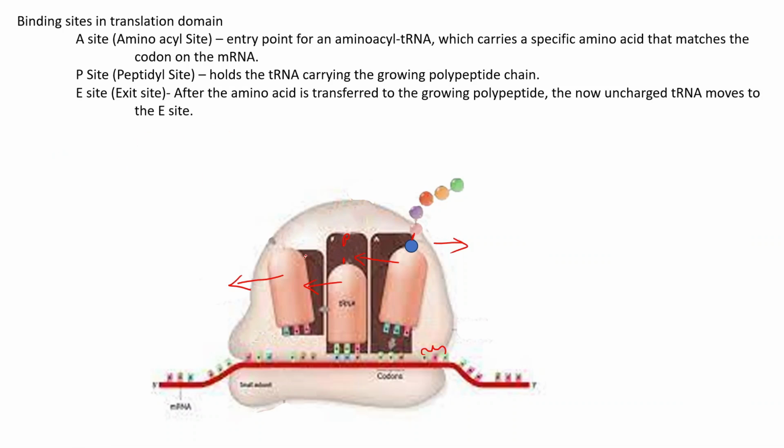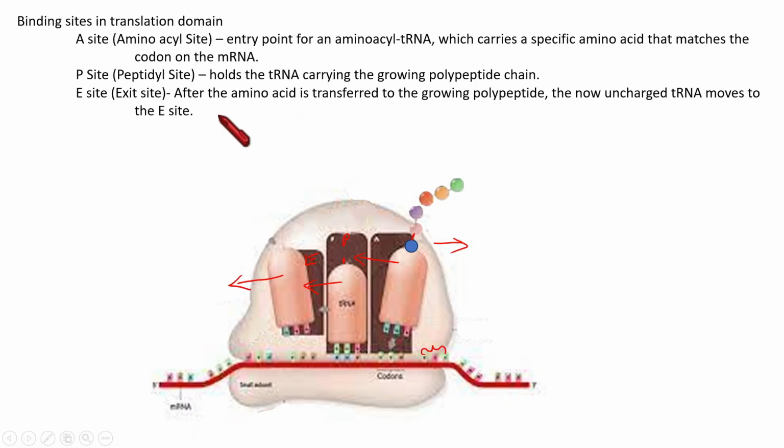So what about that third site? The third site is the exit site. That is this one. This exit site keeps the tRNA devoid of any amino acid, and the tRNA that reaches here can exit the ribosome to pick another amino acid to repeat the cycle. So that is the E site. These are the 3 sites: A site, P site, E site.